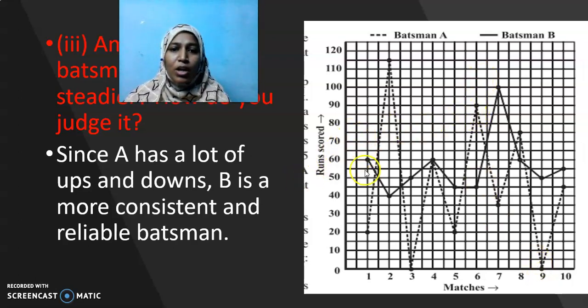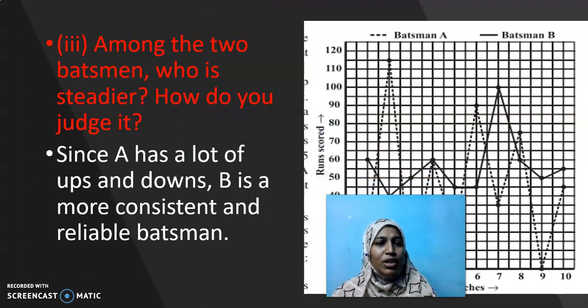Whereas when I take batsman B, his average score is between 40 to 60 or 70. Only one time he scored a century, but then he never scored 0 anytime or never scored below 20. Somehow he makes up to above 40. So I can consider batsman B as a steady one. He is more consistent. I can have faith in him that he will give something to the team. But it is not that I will not believe batsman A. If he gives, it's a better luck. It all depends upon the field and pitch. Okay. Since A has lot of ups and downs, B is more consistent.